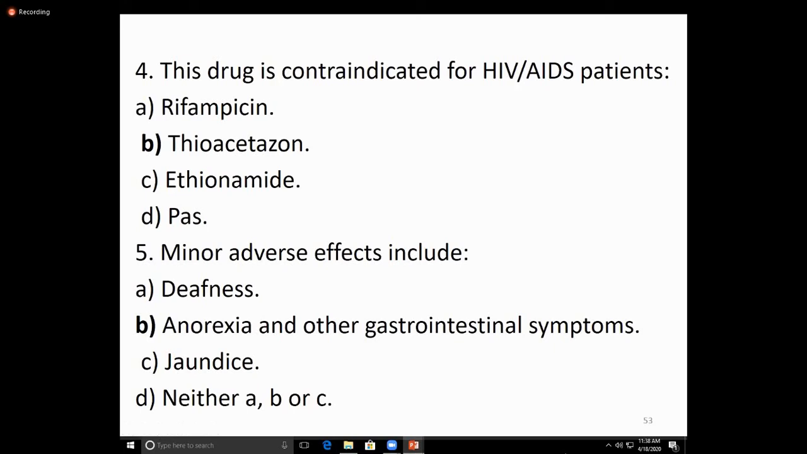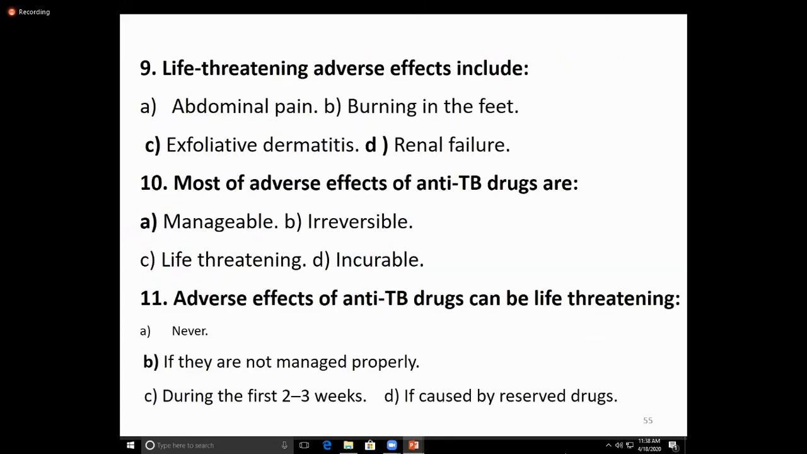Another is the life-threatening adverse effect related to antituberculous drugs: renal failure, abdominal pain, burning in the feet, or exfoliative dermatitis. This is renal failure, the life-threatening one. Okay, another question: most of the adverse effects of antituberculous drugs are manageable, irreversible, life-threatening, or incurable. So it is manageable.